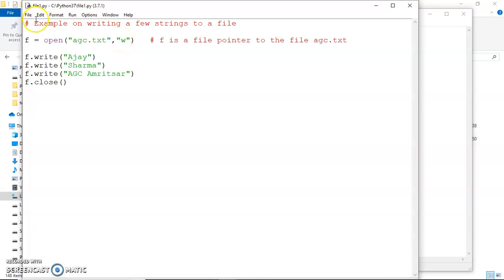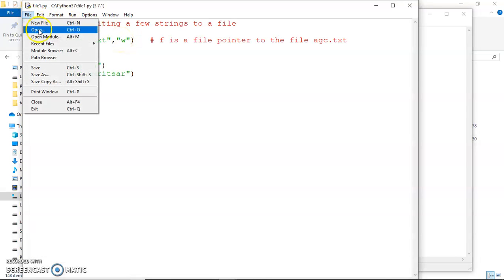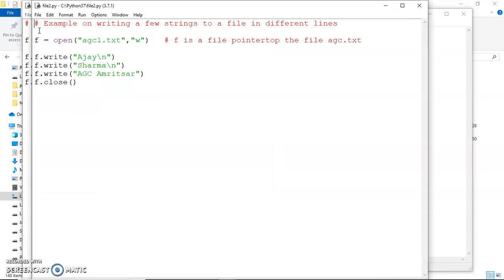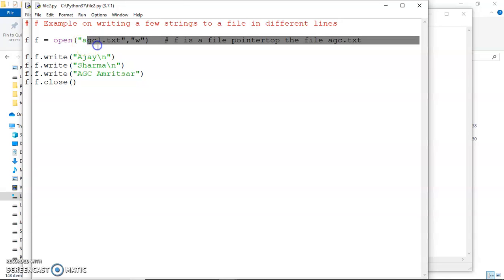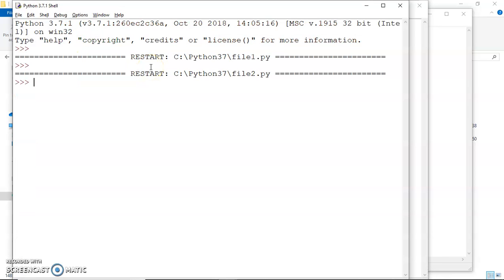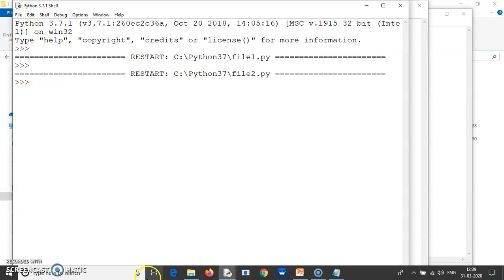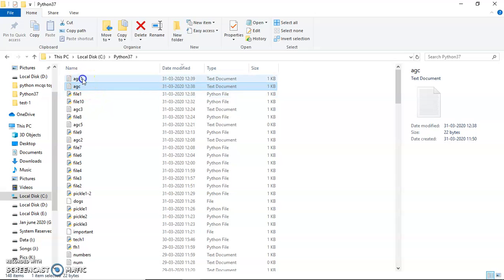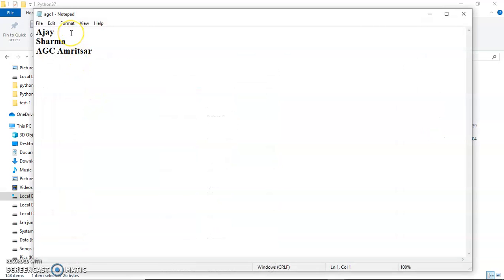All right, so let's take another example. Now here, while I'm writing, I'm also inserting a new line character in the file. Let's see the output of this, and I'm storing the contents in a file agc1.txt. So the file has been created. Let me now go to that folder and refresh it. I can see the agc1 file now, and I can see that these strings have been put in new lines.